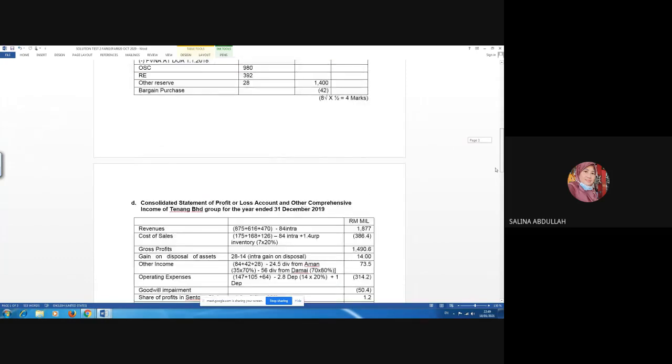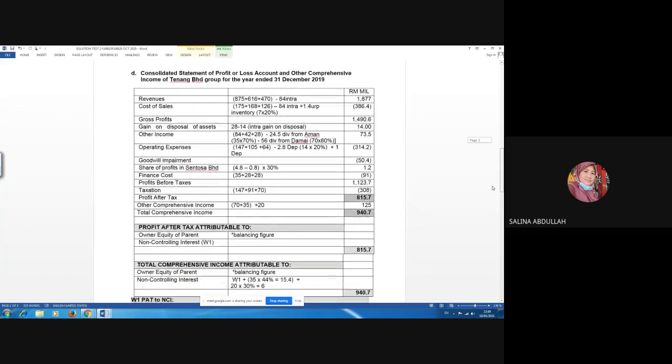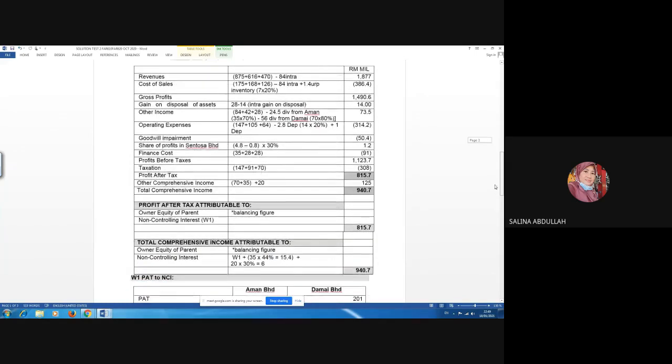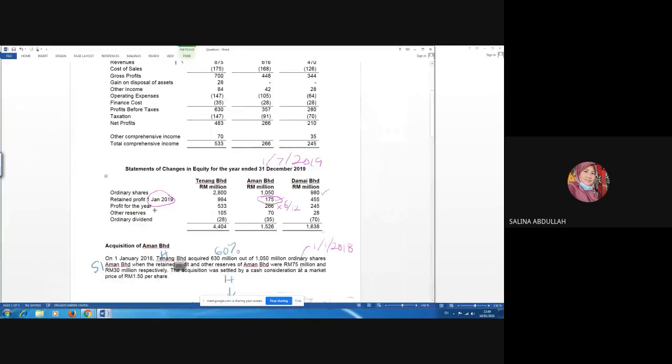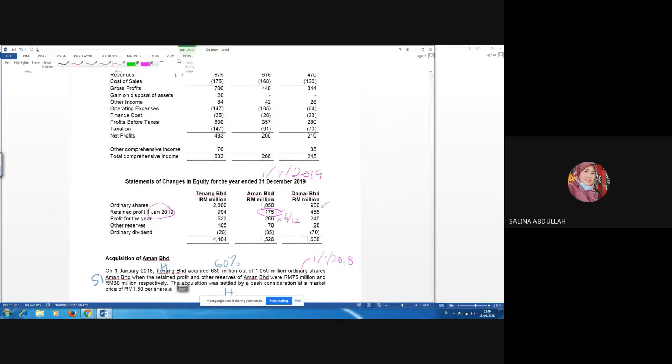Okay, let's move to consolidated CSoPLOCI. So all the adjustment, I hope you have no problem to prepare the adjustment up here. I would like to focus on OCI. Remember, I explained for this OCI, we have surplus on revaluation. And this surplus on revaluation actually being shown in this question here. This is the surplus.